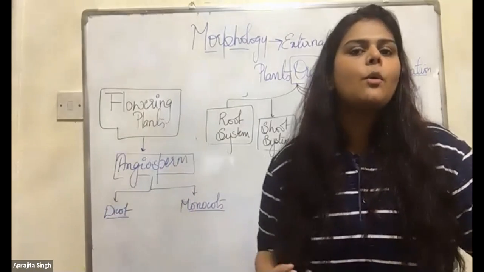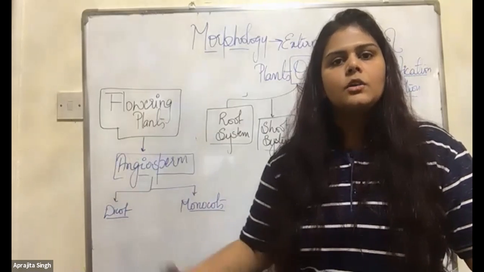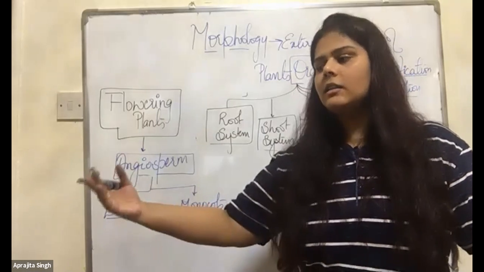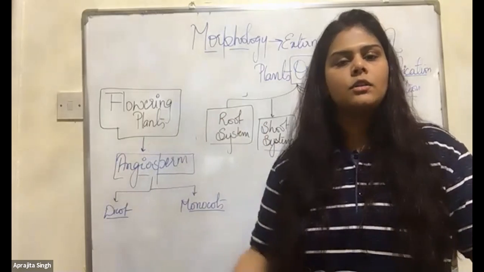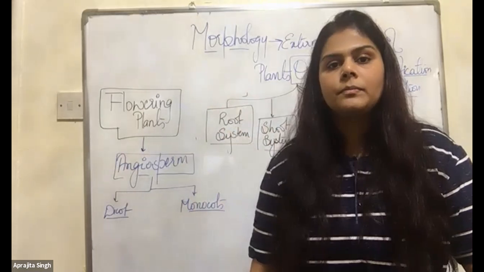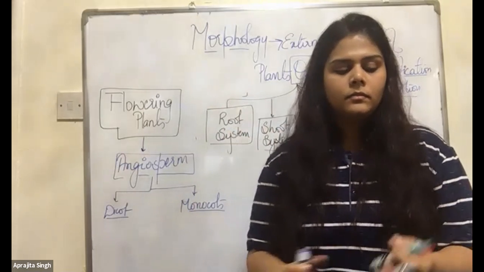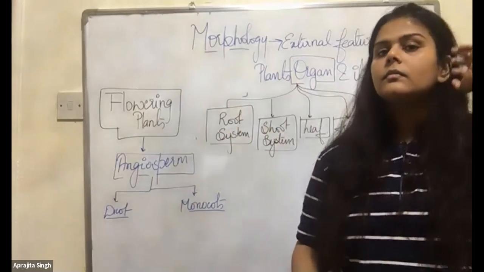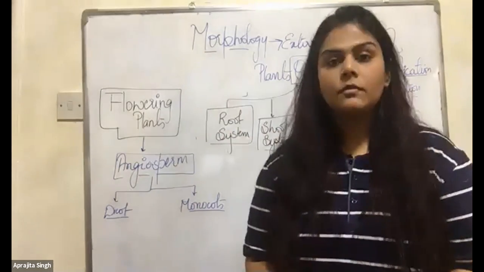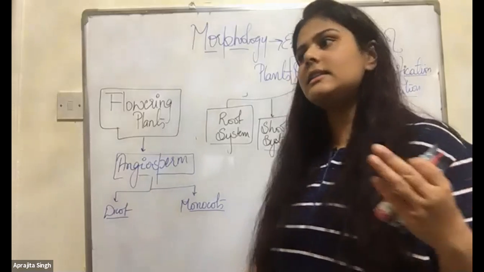You observe so many plants and trees in the environment. So how will you distinguish that these are monocots and these are dicots? You are biology students. You should have this knowledge. How will you distinguish between them? Trevor? Farhan? How will you distinguish that these are monocots and these are dicots? Dicots will have 2 cotyledons, monocots 1 cotyledon.